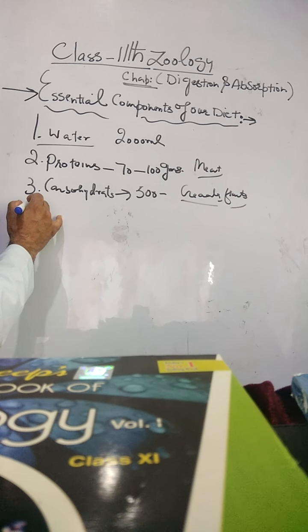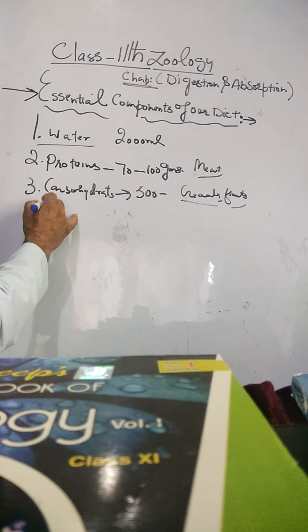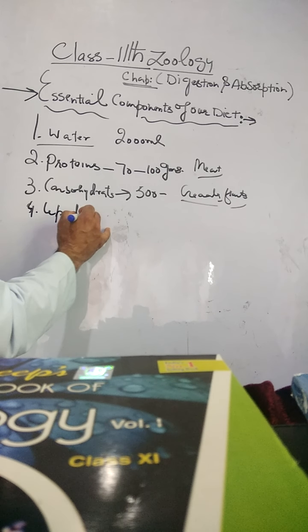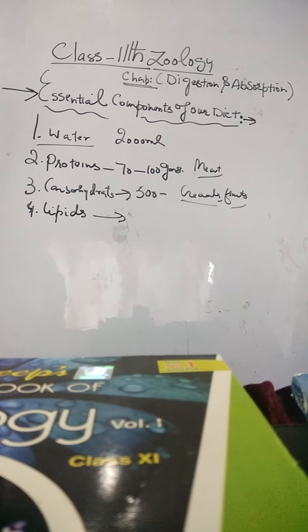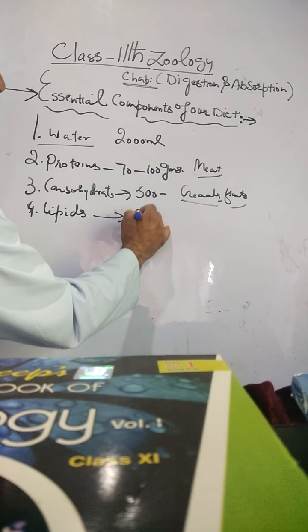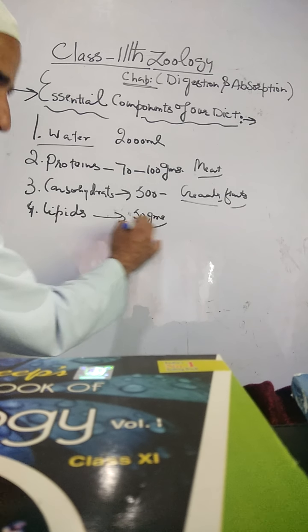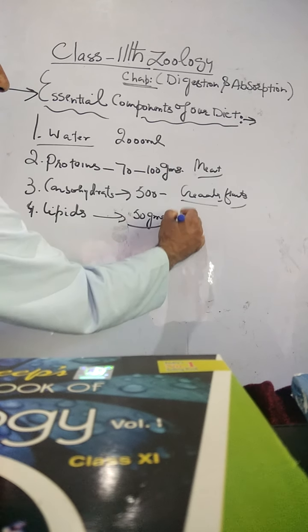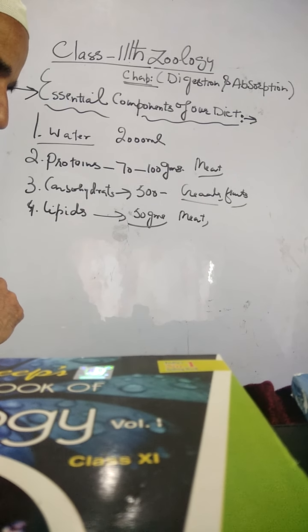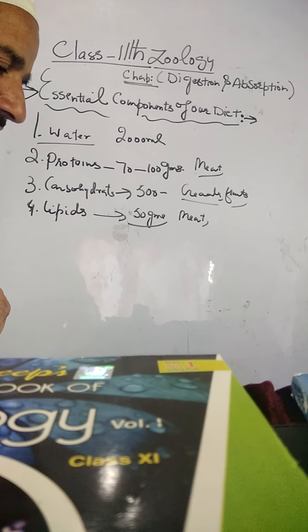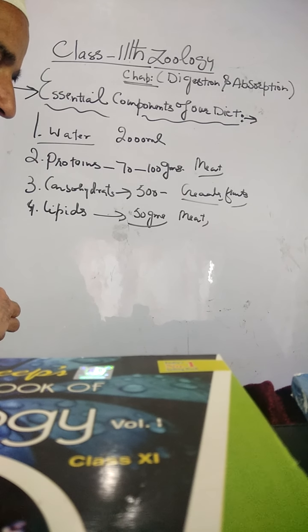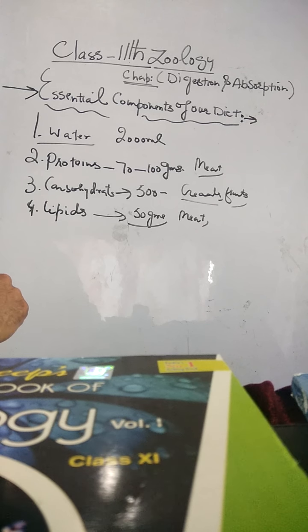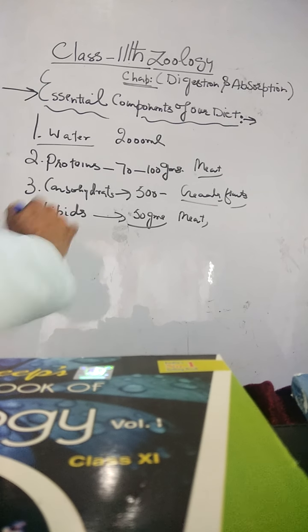There are other requirements also in our diet. One more is lipids, what we call fats. We need 50 grams of fats per day. The sources of these fats are milk, meat, butter, cream, cheese, oils and nuts. Lipids are utilized in our body for energy generation and the formation of membranes. The membranes of the cells are made up of lipoproteins.